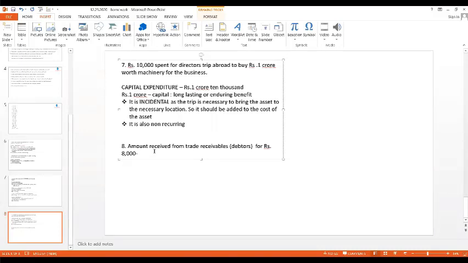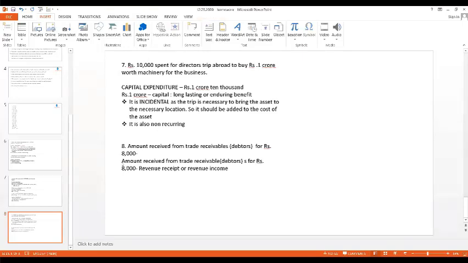Why? Because, as Dakshani said, it is going to be recurring in nature. But you may ask me, how can the last point come first? For income alone, you can explain with the help of just one point. One point is sufficient for income. For expenditure I told you two points, but for this, one point is sufficient. It is revenue receipt or revenue income, because again and again it is going to recur. The income is recurring because again and again you will get money from the same debtors.